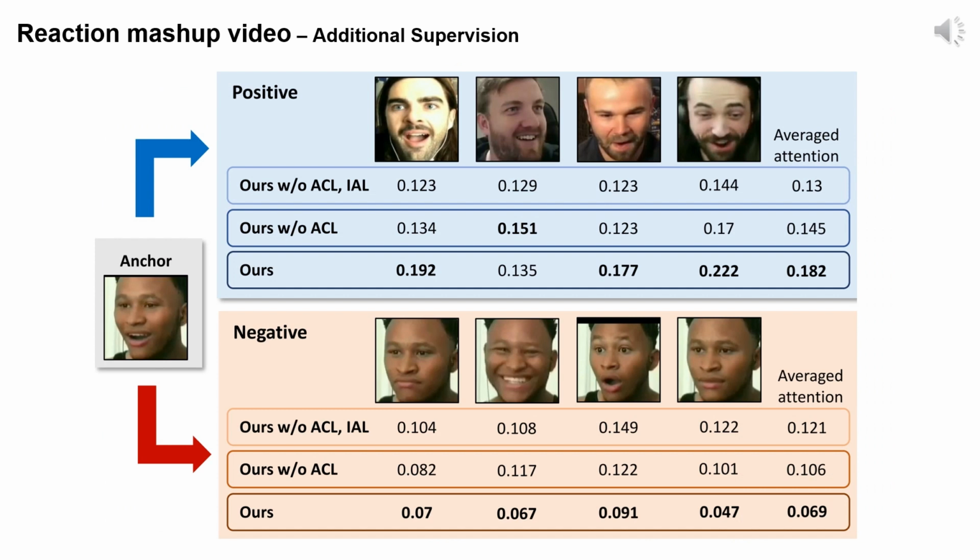To refine our assumption, we implemented additional supervision by filtering the positive and negative sets, based on their attention to the anchor. The criterion is the inter-sample attention to facial expressions, which can be quantified by our attention module. This figure illustrates the attention between the anchor and positive samples, and between the anchor and negative samples. With the training by inter-sample attention loss, the model learns to increase attention between similar expressions, and decrease it between dissimilar ones. This learning process enables us to effectively filter the positive and negative samples, using inter-sample attention. By conducting contrastive learning with these filtered sets, our model achieves improved performance and more distinct attention differentiation.